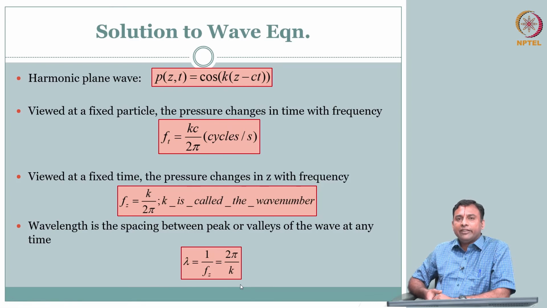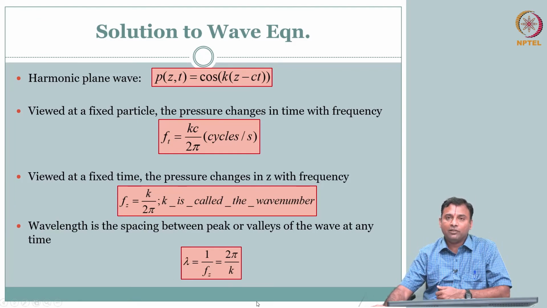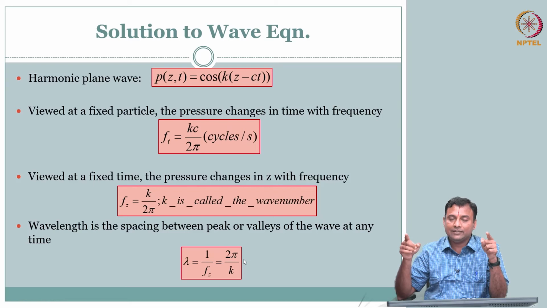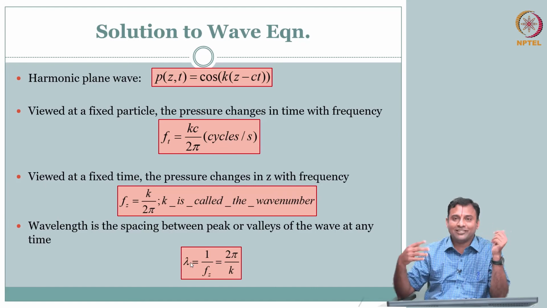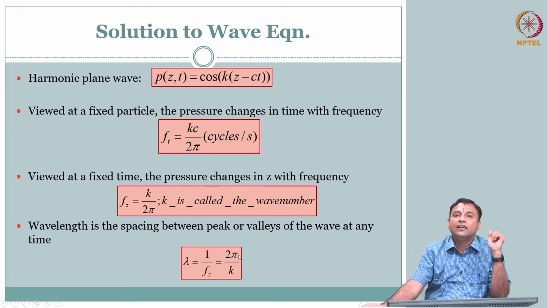So, what is wave number? If you think about it, it is all distance quantities that we are talking about. 2 pi is a distance, and lambda is also a distance. So, the number of lambdas that can fit in 2 pi distance is your wave number. If you call one wave one wavelength, the number of wavelengths that are there in 2 pi distance is your wave number. Number of cycles